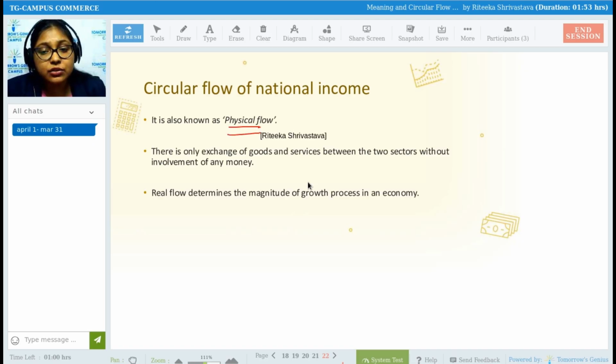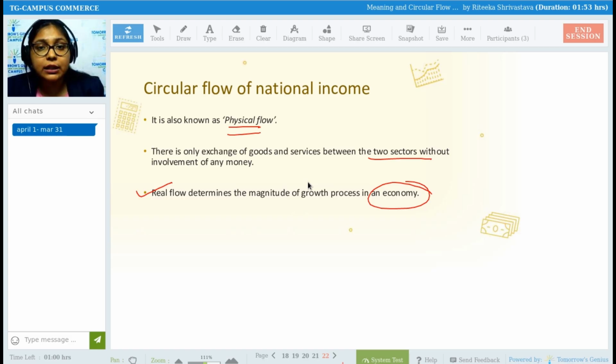So real flow is also known as the exchange of goods and services between the two sectors without involvement of any money. Real flow determines the magnitude of growth process in an economy. Real flow is a very important kind of flow which will decide the growth of the economy. According to the real flow, we will understand how much production of goods and services has been done, how much goods are produced in the economy, how much factor services are there in the economy.